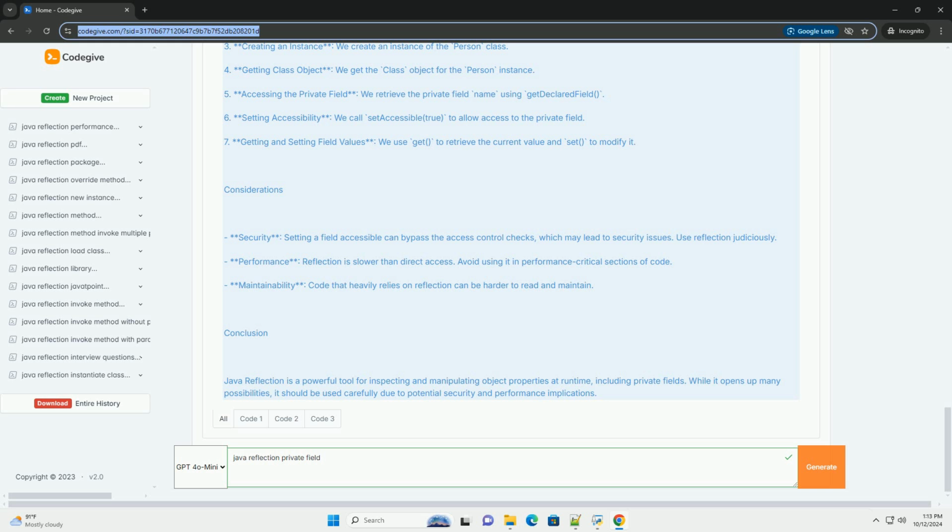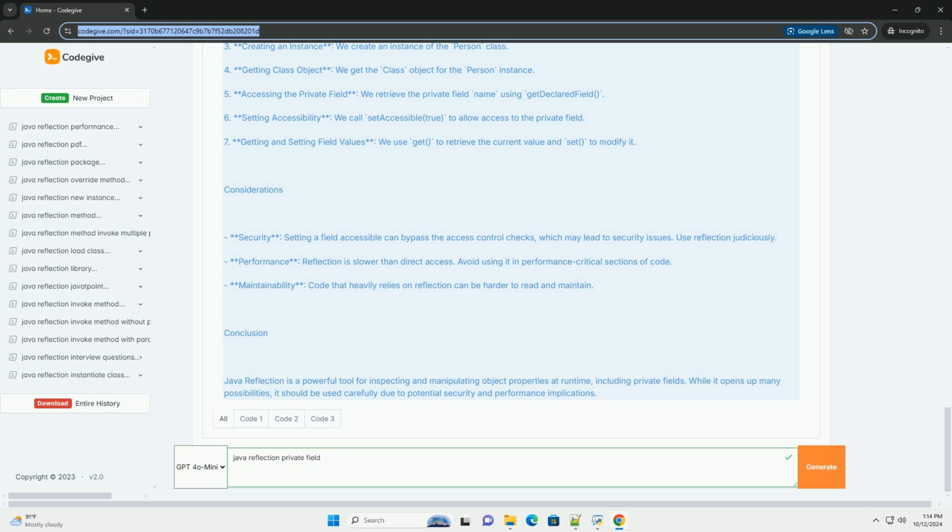Example code. Here's a complete example demonstrating how to use reflection to access a private field in a class. Explanation of the code. 1. Person class. This class has a private field name and a constructor to initialize it. 2. ReflectionExample class. This class contains the main method where the reflection operations are performed.